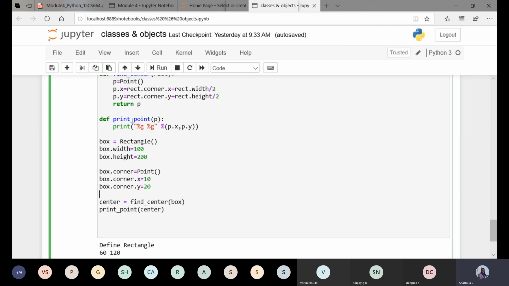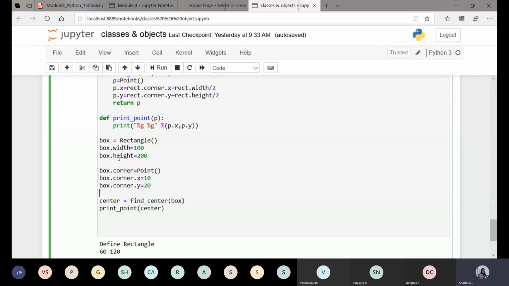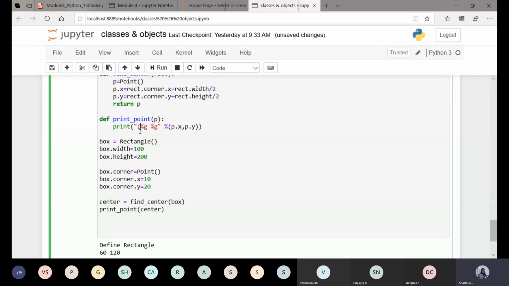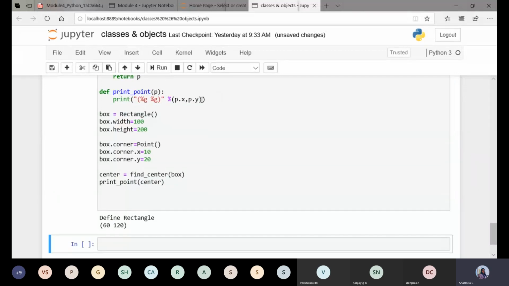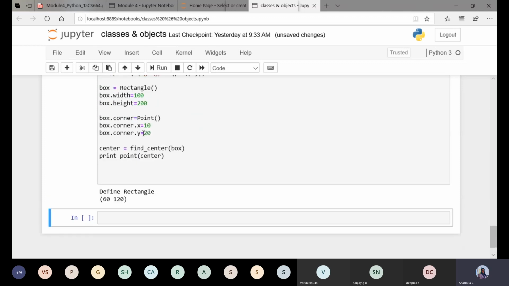So I'm calling this print function, the defined function, then printing the values here. If you want to print the value within the brackets, you can just print it. This is the string format specifier we are using here. If you want to give F, you can give F. If you want to give D, you can give D. D stands for decimal, F stands for floating point, and G is similar to the decimal format specifier.